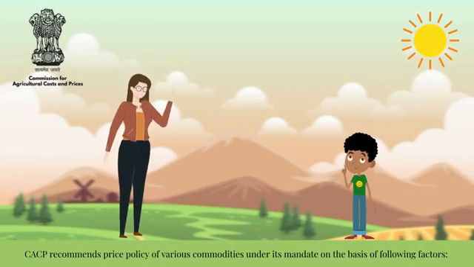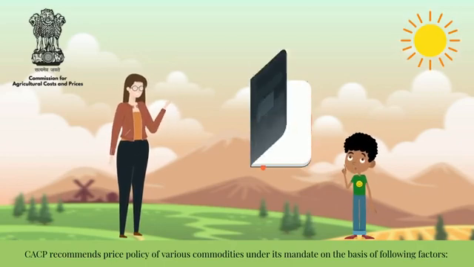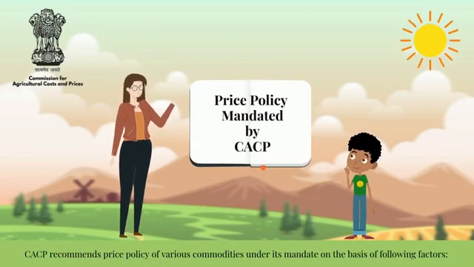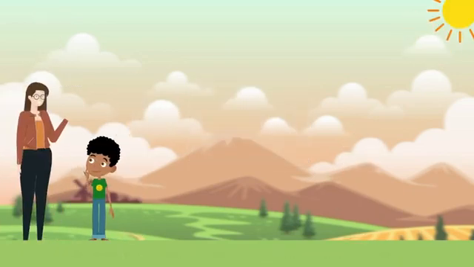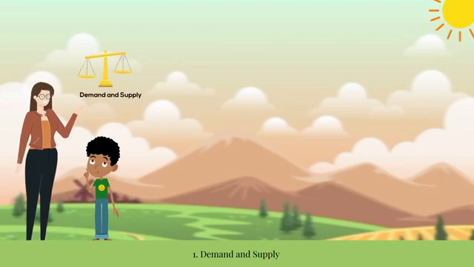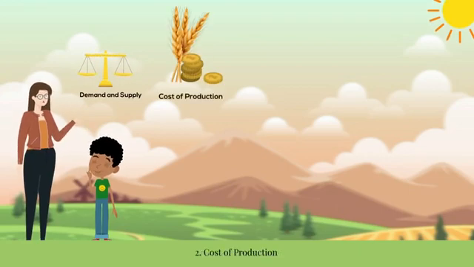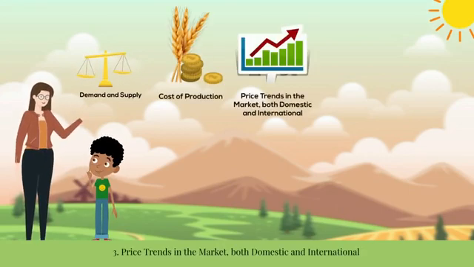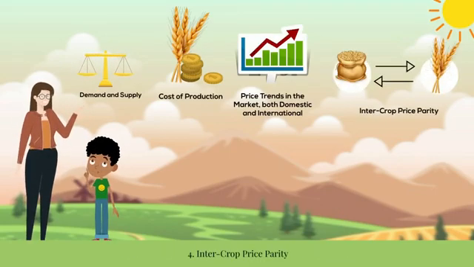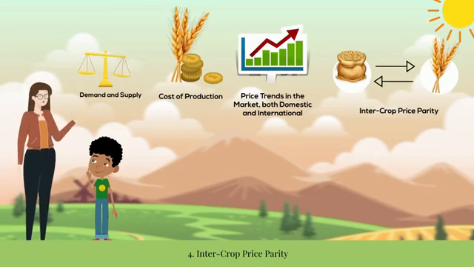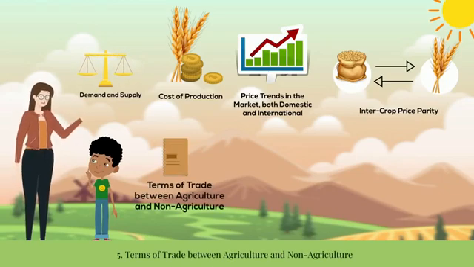CACP recommends price policy of various commodities under its mandate on the basis of the following factors. 1. Demand and supply. 2. Cost of production. 3. Price trends in the market, both domestic and international. 4. Inter-crop price parity. 5. Terms of trade between agriculture and non-agriculture.